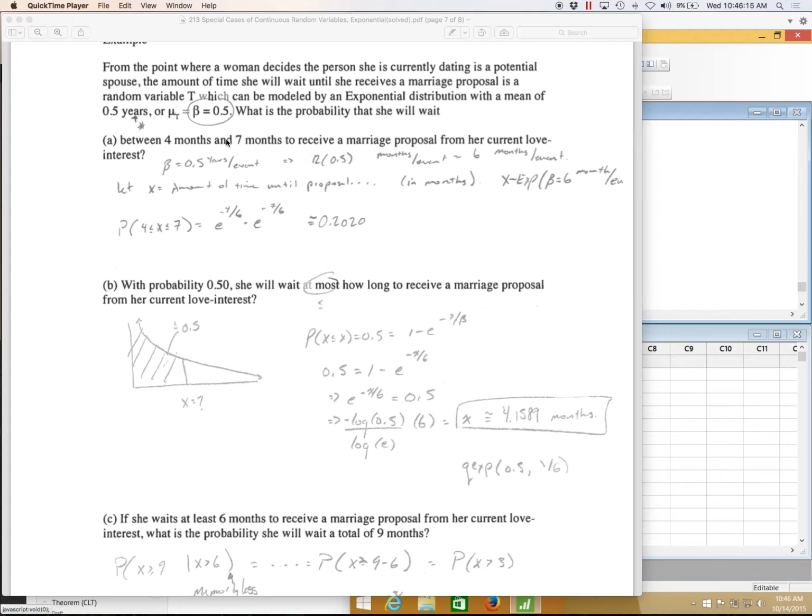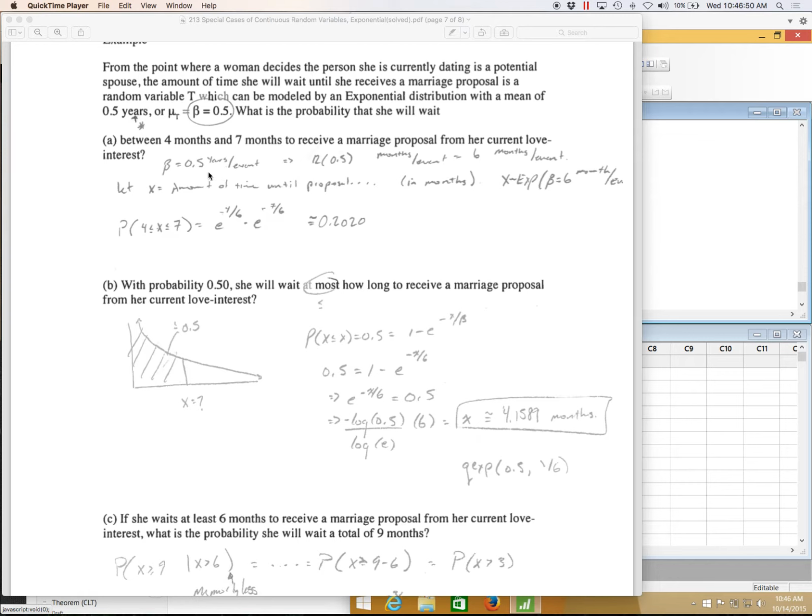Okay, so let's find this out. Originally we have beta. Okay, so here it says years per event. She'll wait 0.5 years per proposal. I know that's beta because I've got time given a count. So that's got to be beta. It's also told to me to be beta. Here if I want to rearrange that out of years and put it into months, there are 12 months in a year. I can just multiply this 0.5 by 12 and I'll get months per event.